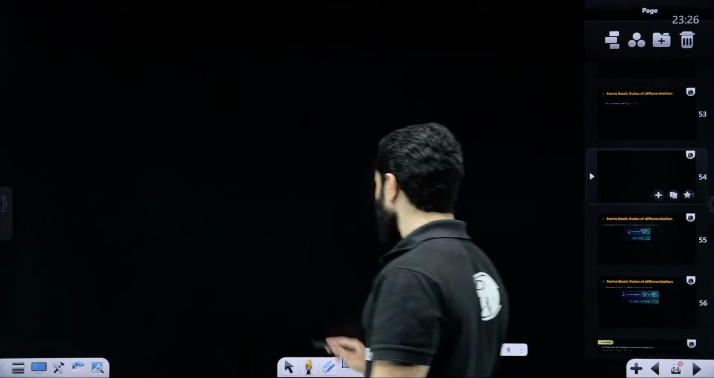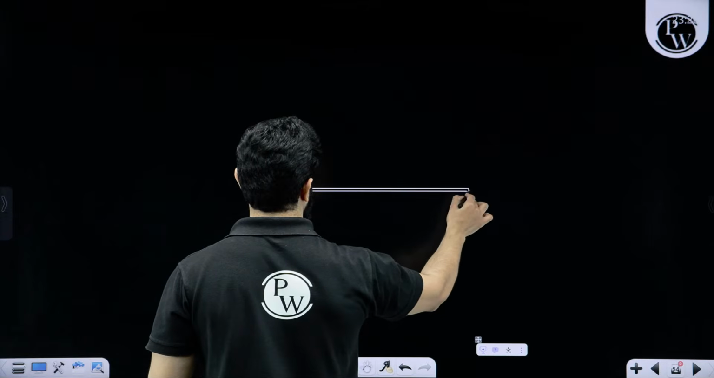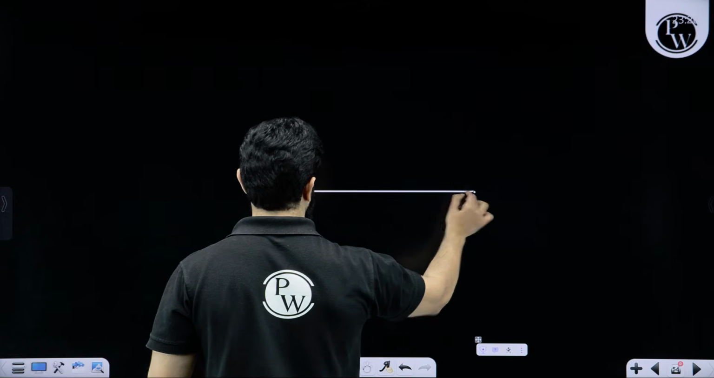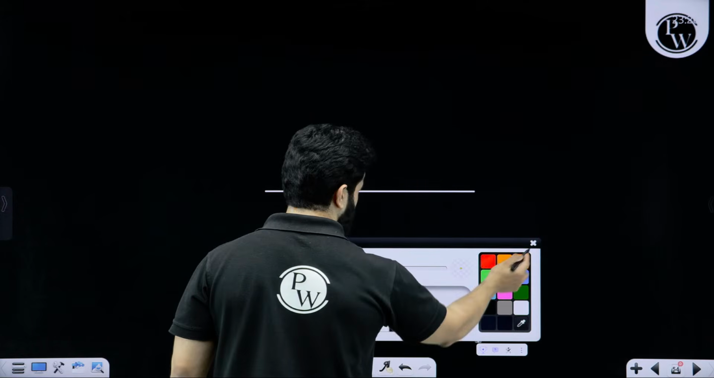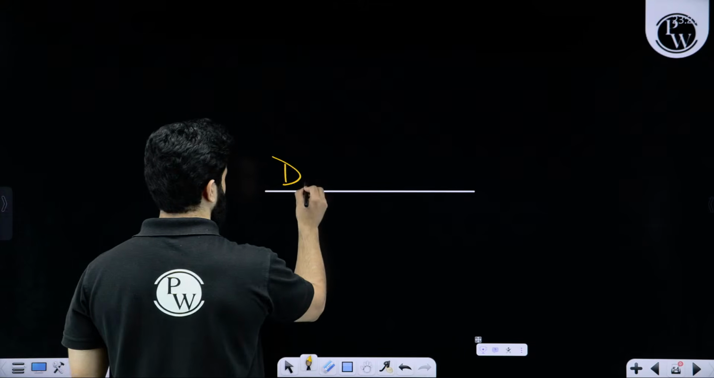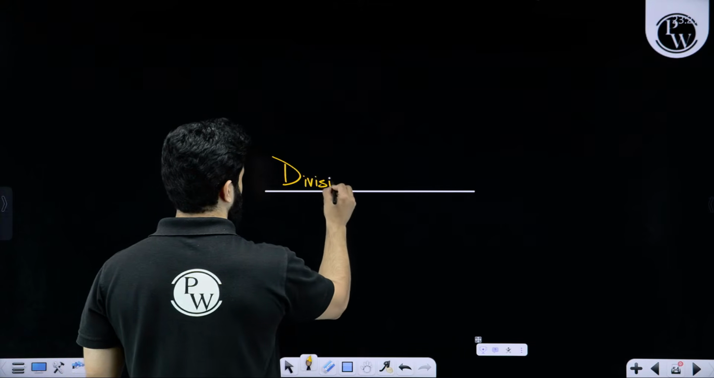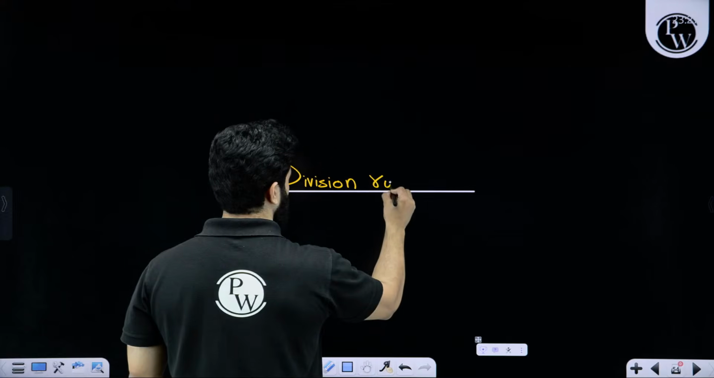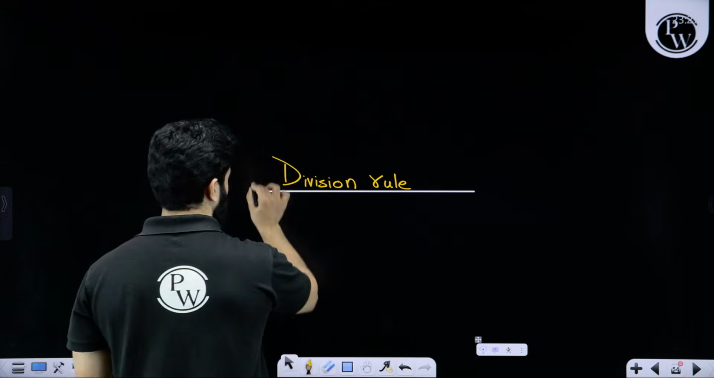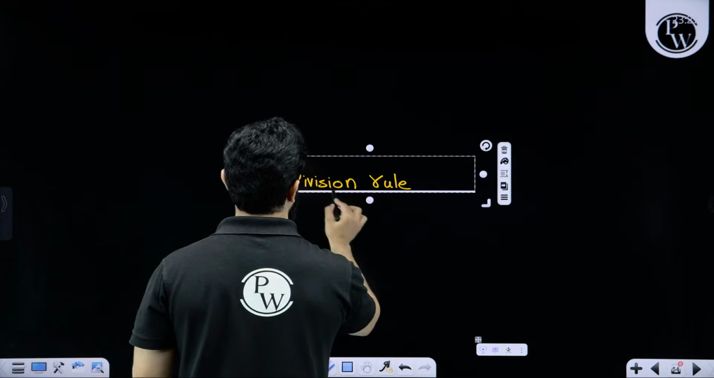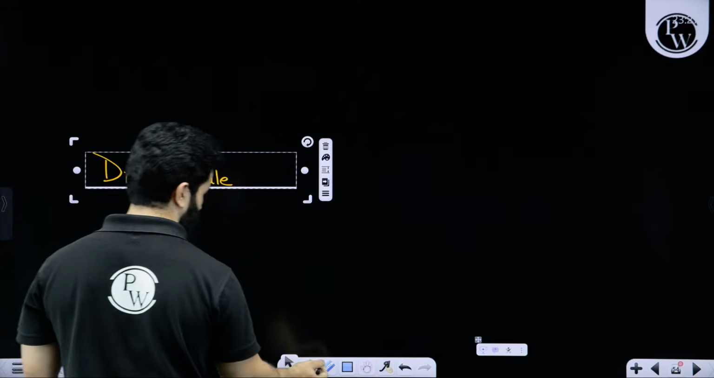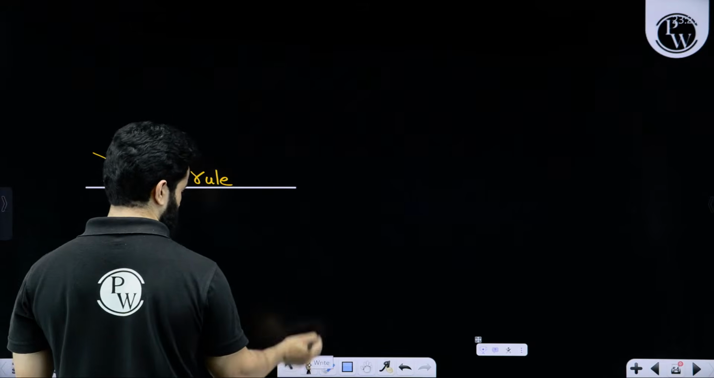So, next rule is quotient rule or division rule. Division rule. You can also call it as quotient rule.